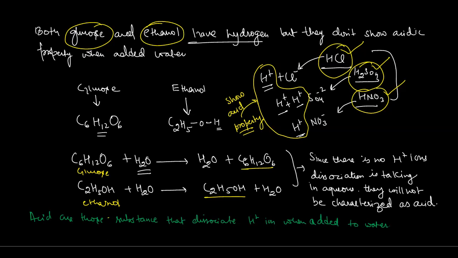We need to understand here what are acids and what are bases actually. Now there is a question: ammonia, NH3, does not contain any OH negative ions.